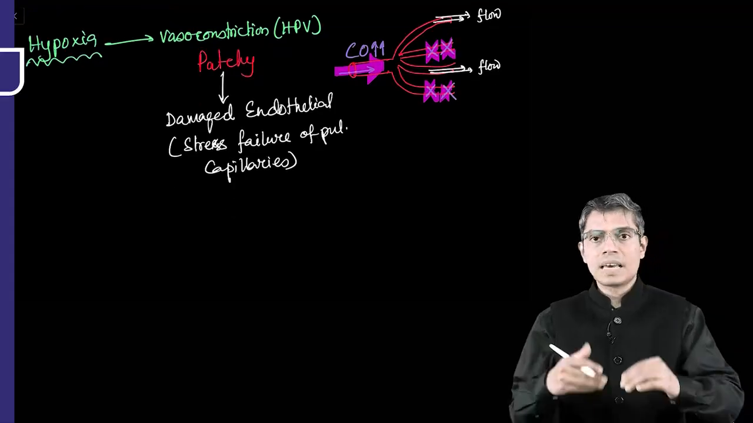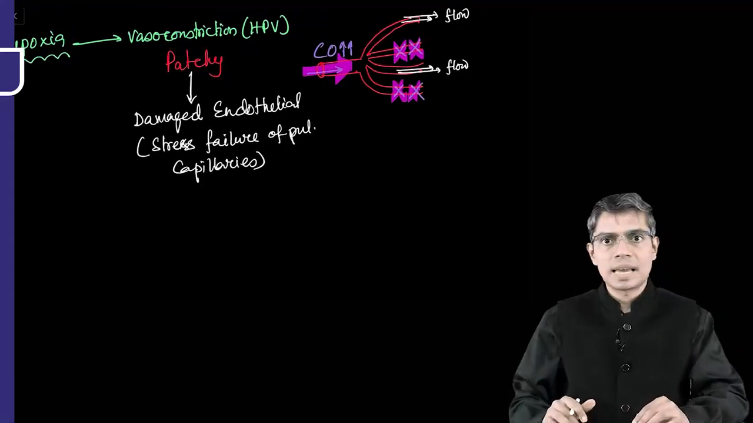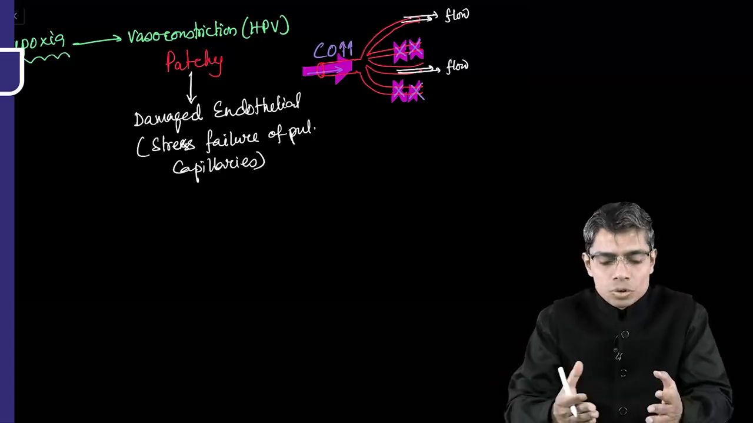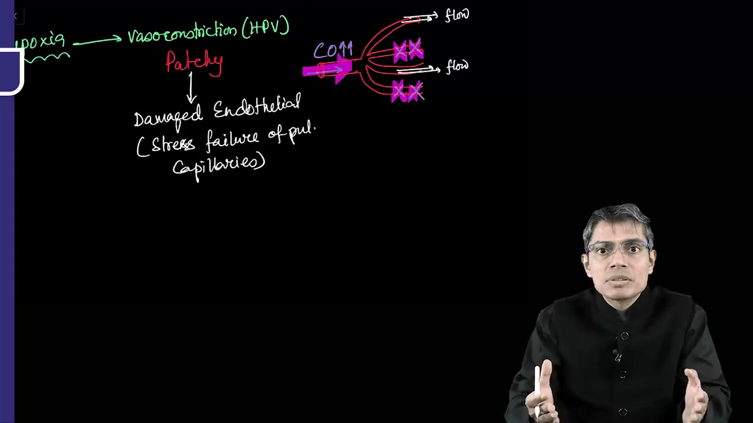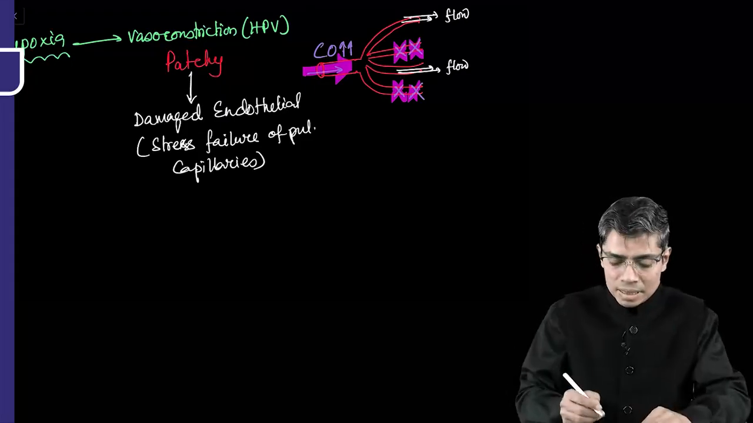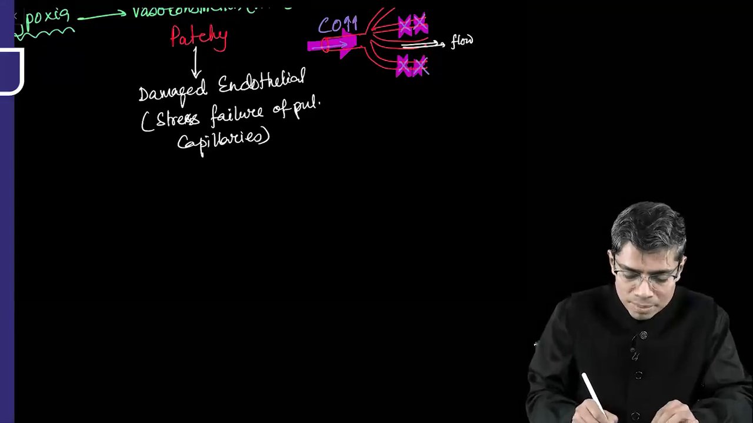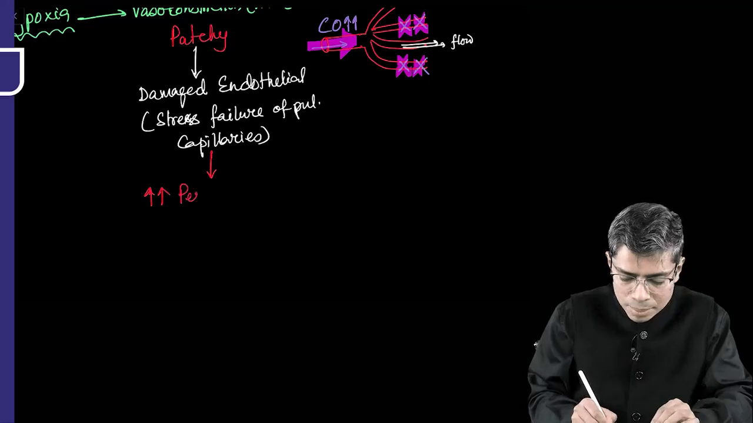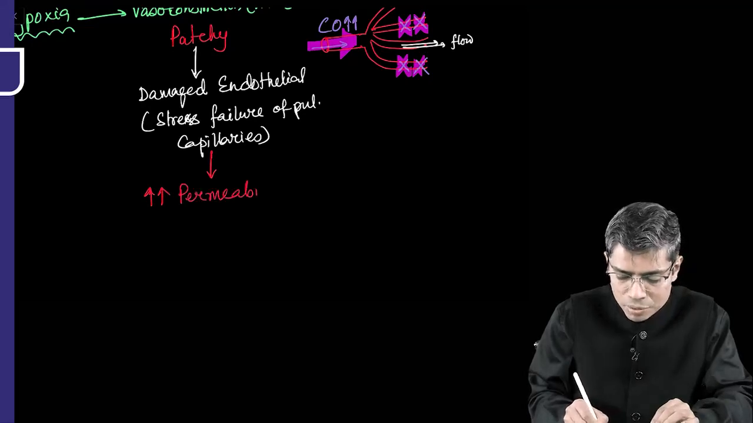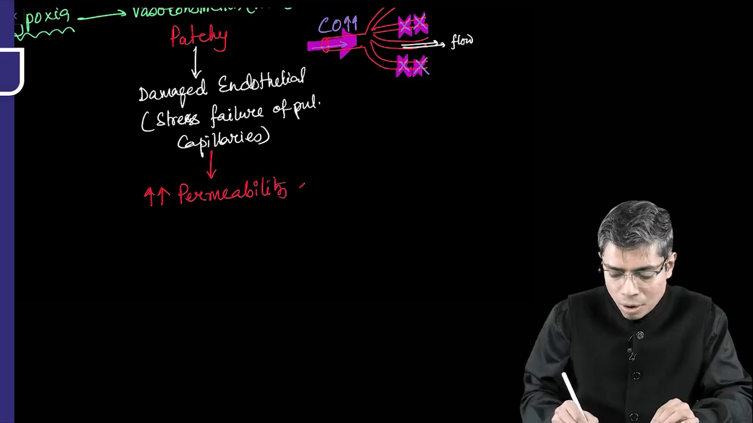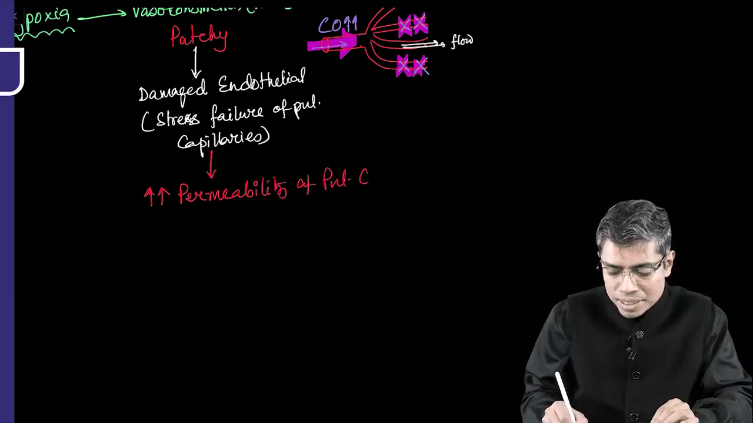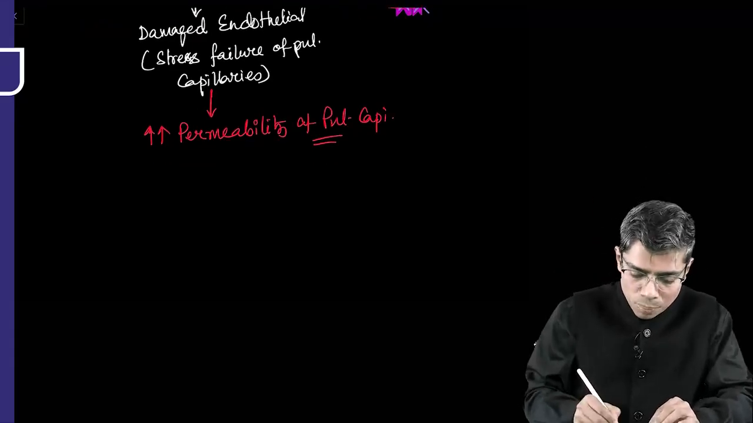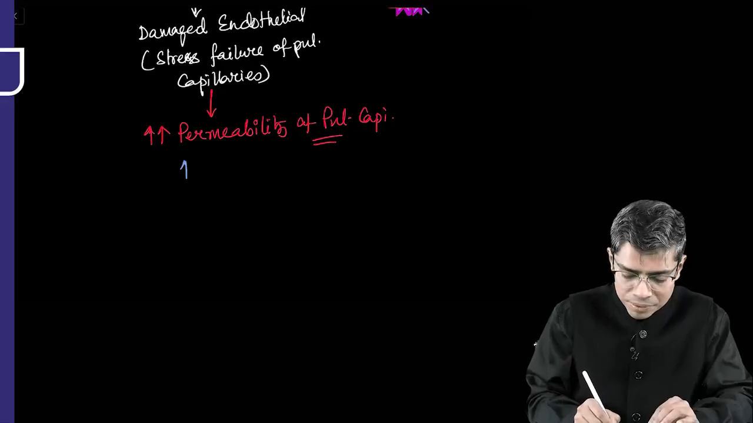So whenever there is damage of endothelium cells of the capillary, you can easily understand that the endothelium cell is removed because of the damage. So what will happen to the gap between two endothelium cells? The gap will be huge. That gap is known as the permeability of the capillary. So there will be a huge increase in permeability of pulmonary capillaries, and obviously the water will come out, okay?